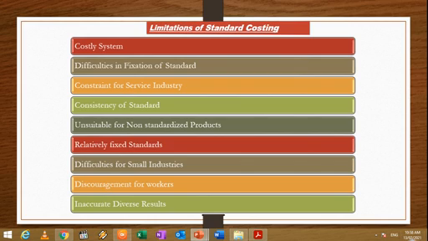And therefore, I can say that for each and every system, there are certain advantages and disadvantages. It depends upon the organization's management how they take this system into account. So dear students, this was all about today's two points. One, we have studied the difference between standard costing and budgetary control, and the second point we have studied is the advantages and limitations of standard costing.